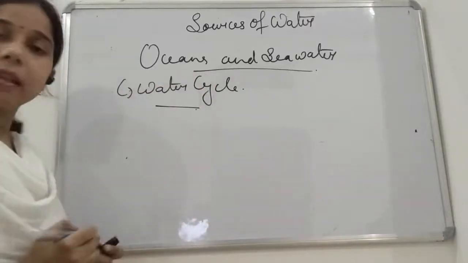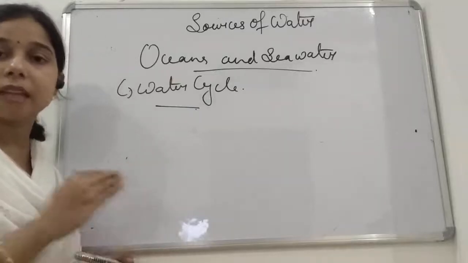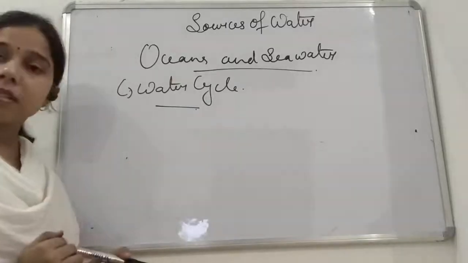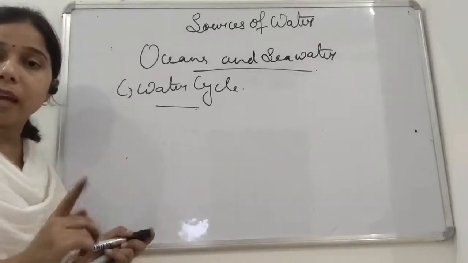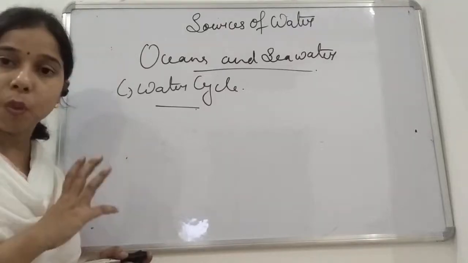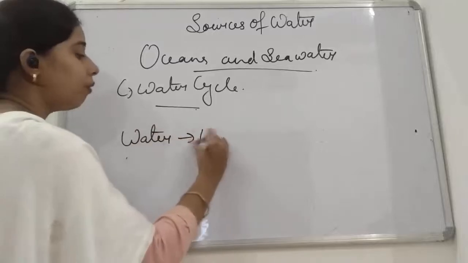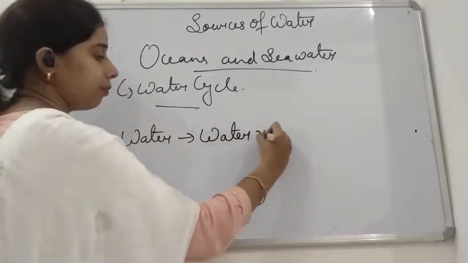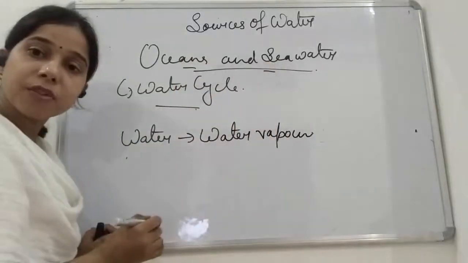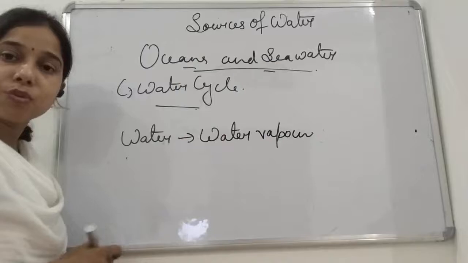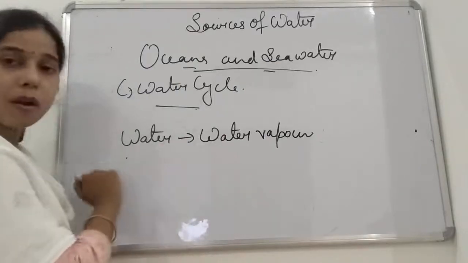You see, as the sunlight falls on the surface of the ocean and sea water, the upper layer of the water gets heated, and you know that when you provide heat to water, water gets converted into water vapor. So the upper surface of the sea and ocean gets heated due to sunlight, and thus the upper layer of the water gets converted into water vapor.